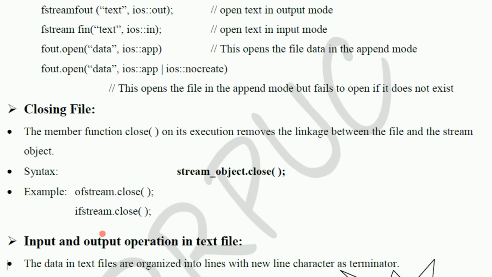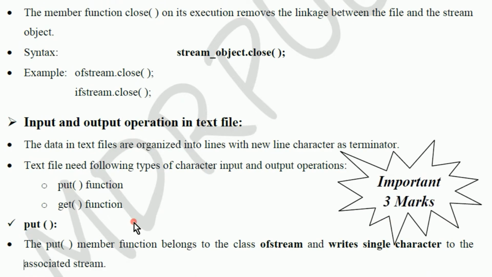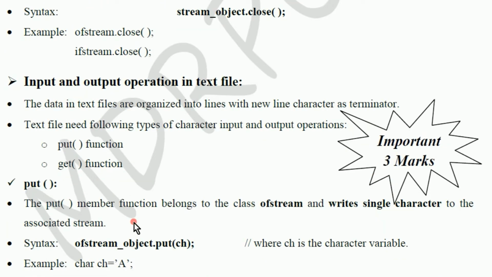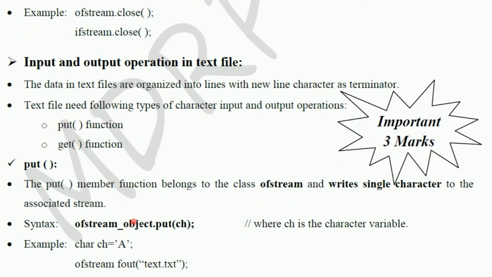Next, in the same way, we can close the file, and closing a file is simple. The syntax is stream object dot close. That means if you have fout, then fout.close. fin.close. Directly we can specify the object name dot close at the end of program. Then input and output operation in text file. How we will do the input operation and output operation.